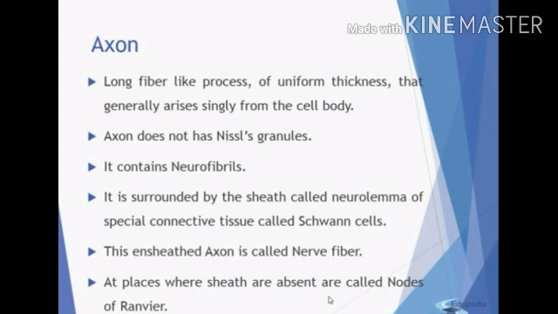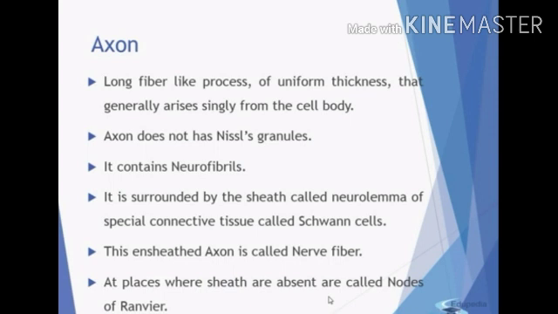Now axons are long, fiber-like processes of uniform thickness that generally arise singly from the cell body. Axons do not have any Nissl granules, which means no protein formation will occur.